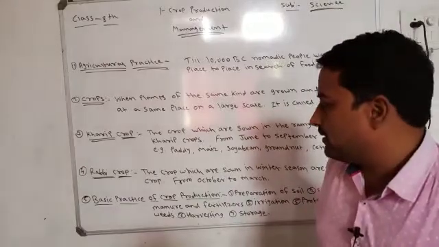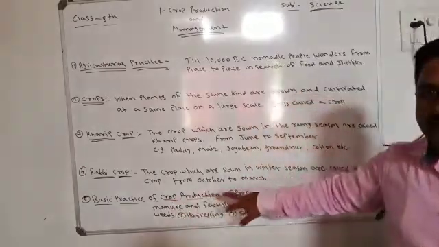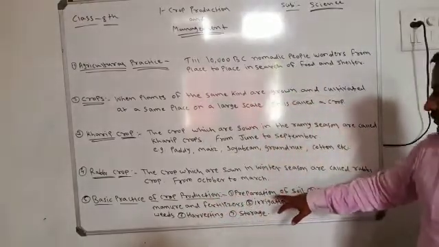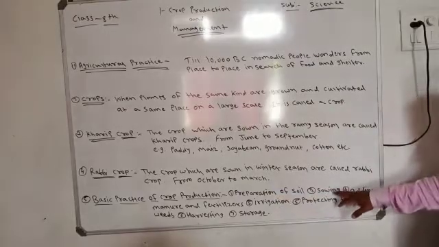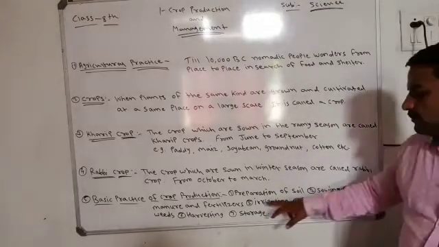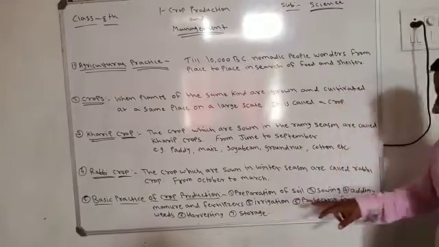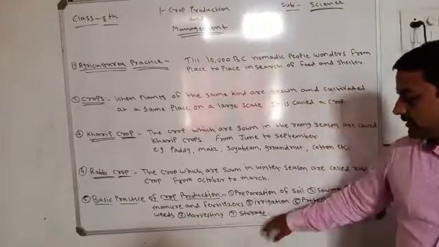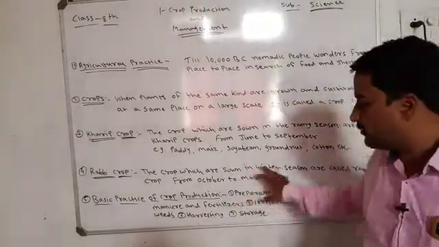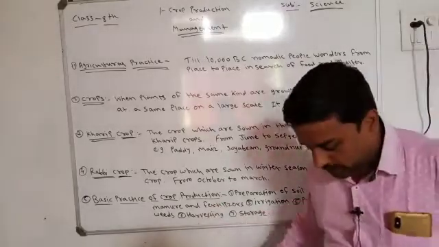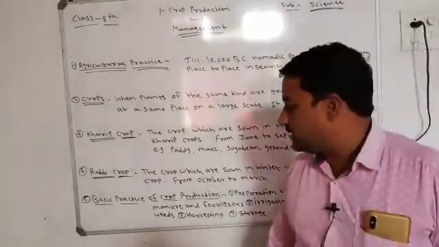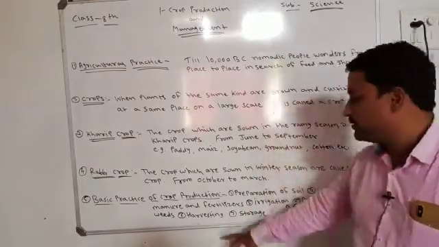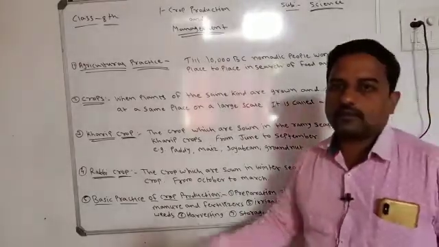The practices for the production of crops are: number 1, preparation of soil, sowing, adding manure and fertilizers, irrigation, protecting from weeds, harvesting, and lastly storage. All these practices come under the basic practices of crop production. We will discuss them in depth in the next period.